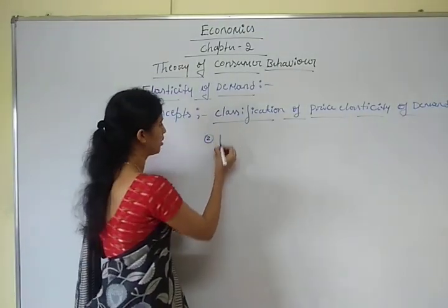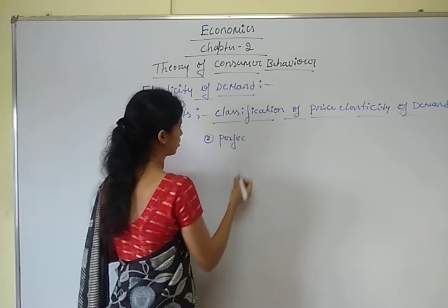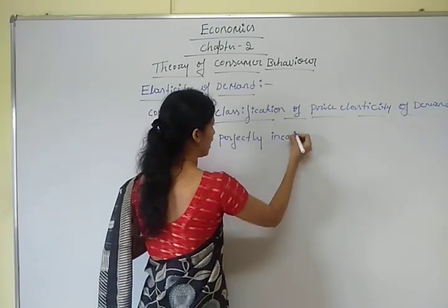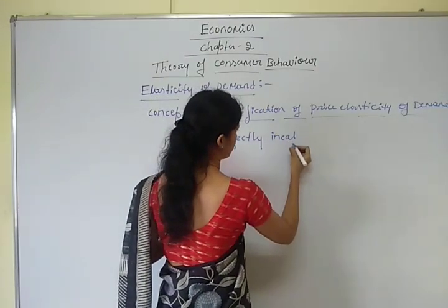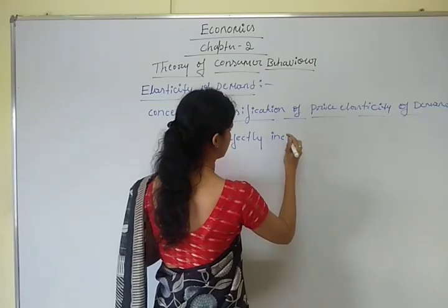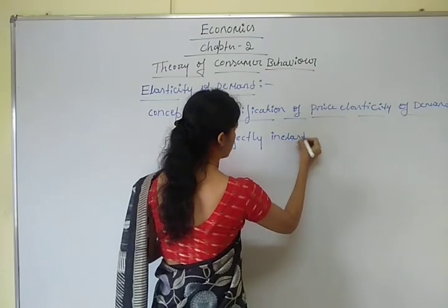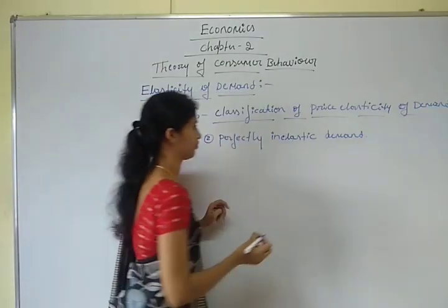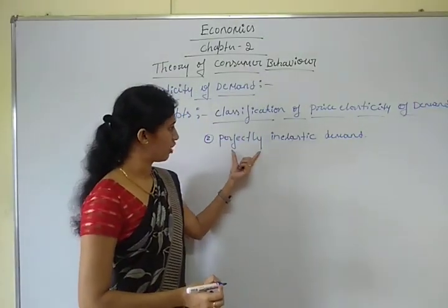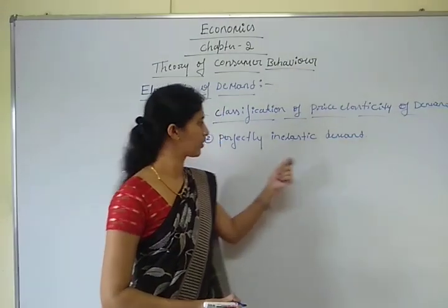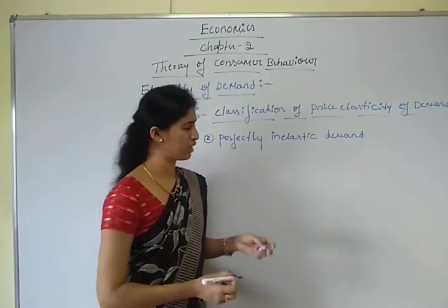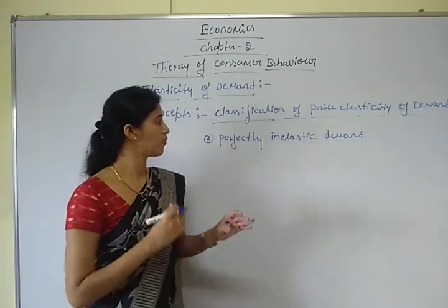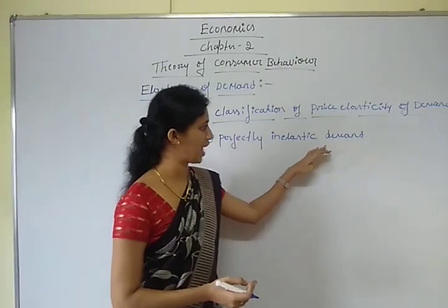The second type is perfectly inelastic demand. In perfectly inelastic demand, the price elasticity of demand is zero. Then it is called perfectly inelastic demand.